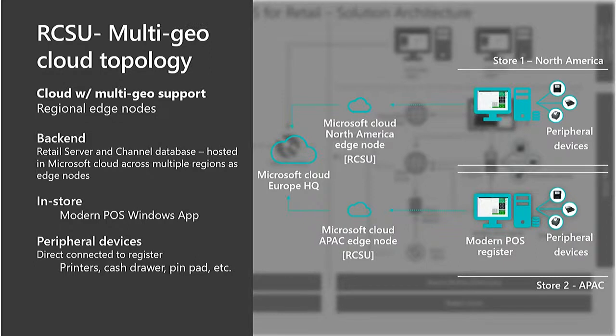And then when you add on the peripheral devices view, this is what it looks like. You have peripheral devices connecting to your point of sale devices just as they do today. You can continue to use standalone hardware station. You can continue to use hardware station in your point of sale. You can continue to use point of sale offline.